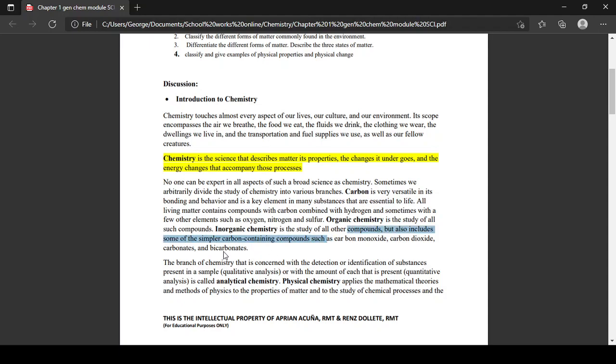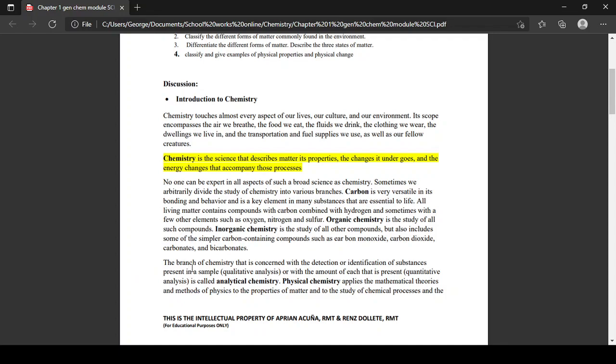But it also includes some of the simpler carbon-containing compounds such as carbon monoxide, carbon dioxide, carbonates, and bicarbonates na dalahig lang gamay sa carbon. But again, ang inorganic chemistry natin is the study of all other compounds not related to carbon.